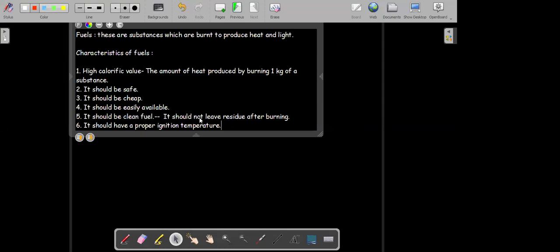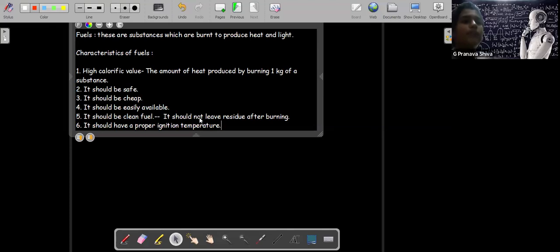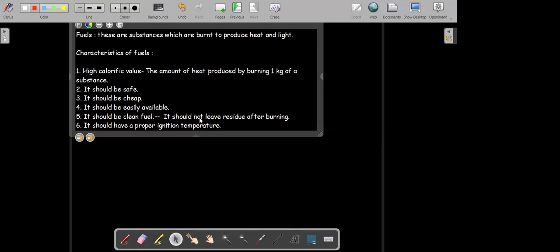Got it? Okay. Now, out of the fuels which we are using, there are certain fuels which are fossil fuels. That means we obtain those fuels from the earth crust, which are the dead remains of the plants and trees. So certain fuels are obtained as fossil fuels, and certain fuels are not fossil fuels. They are just fuels. For example, wood is a normal fuel, while petroleum and coal are the fossil fuels. The other fuels which we are looking at are not fossil fuels, they are the normal fuels which we can see.